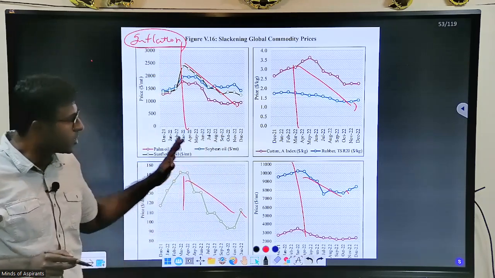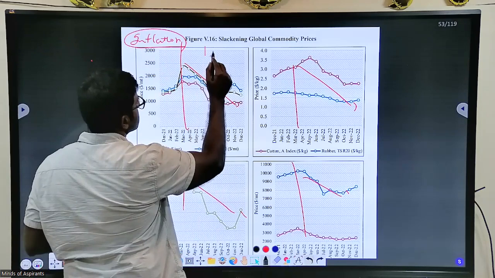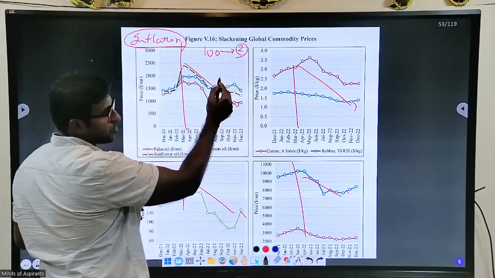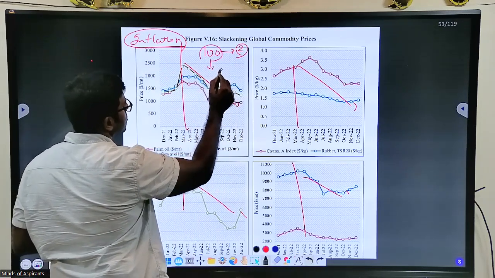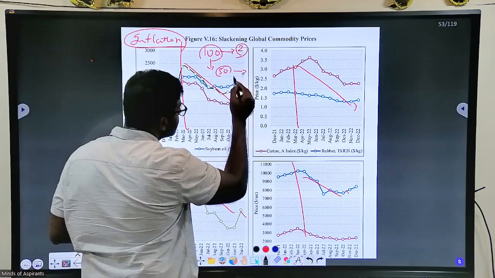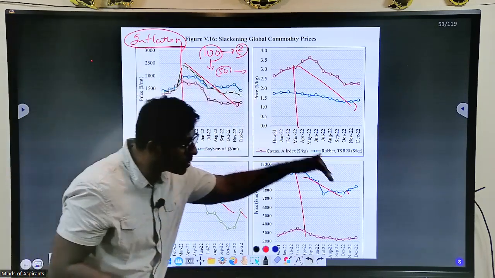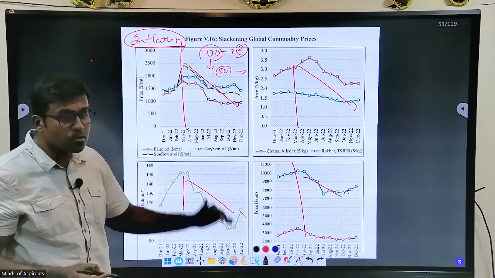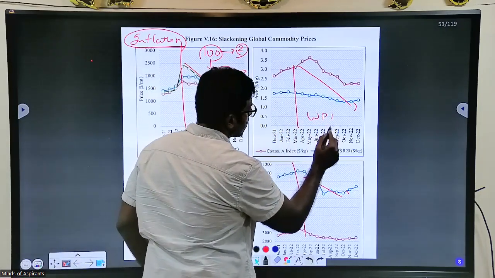You have more money chasing few articles. Inflation will be high. What you do is you cut this. Here you cut this. Hence, less money will be there chasing a number of articles. Hence, you will bring down the cost, sorry, bring down the inflation. When you bring down the inflation, wholesale price index will lower.